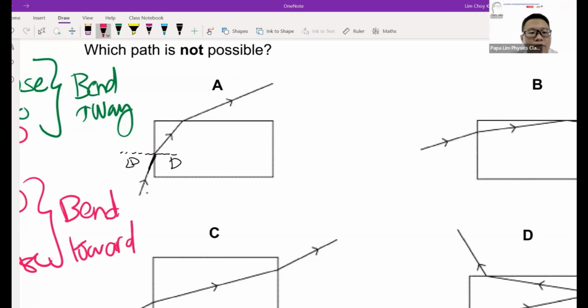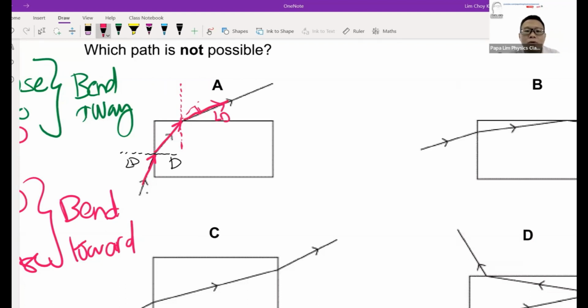So the original path for the incident ray is here. We find that the final path in the glass block is bent towards the normal, so this particular path is correct. From less dense to dense, the path bends towards the normal, and vice versa. When the ray exits the glass block into air, which is a less dense medium, the light ray should bend away from the normal. So judging by the path, I find that option A is the correct one.